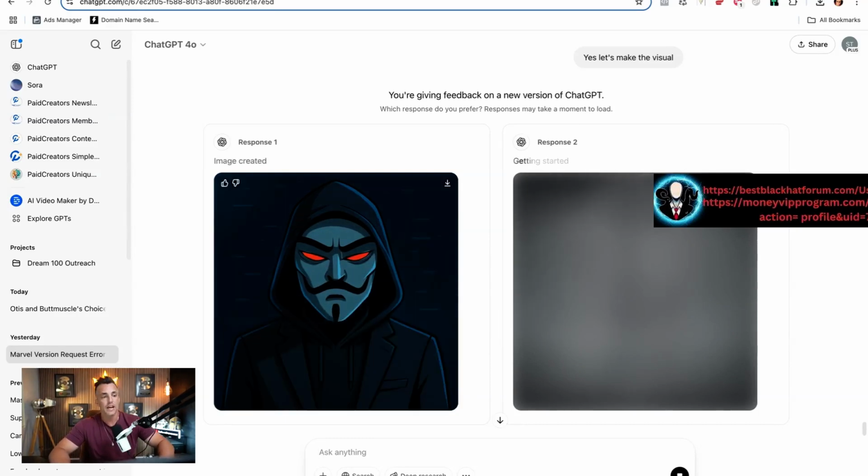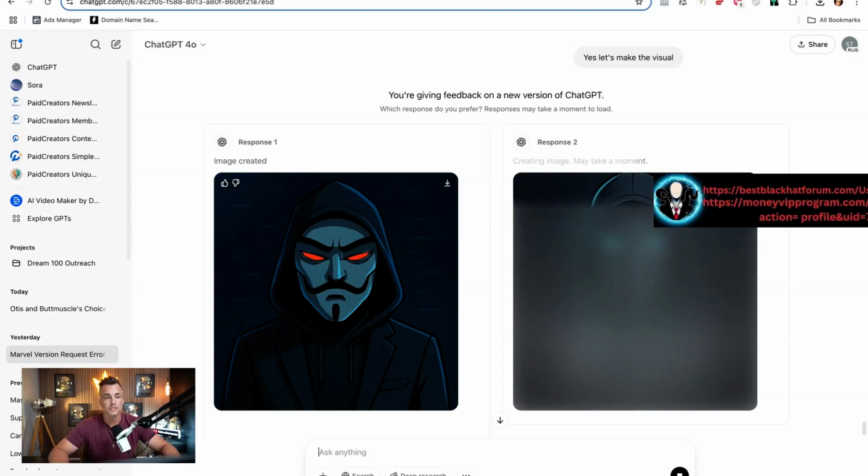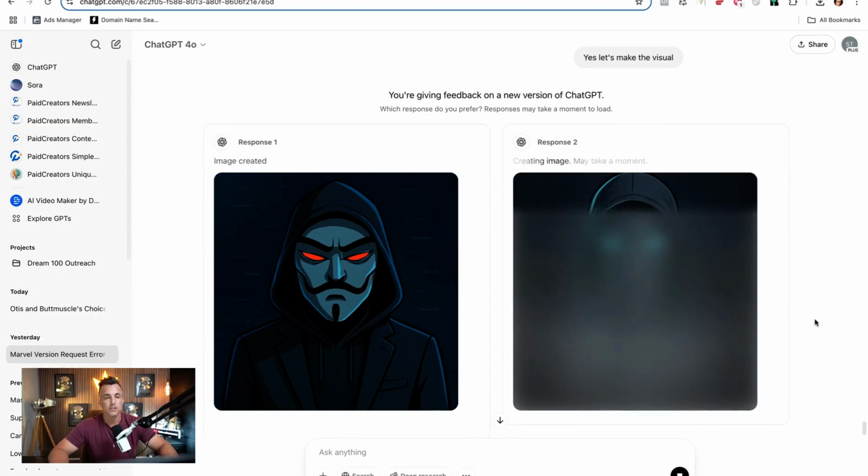So first off, we've got our first image. Looks awesome. Let's see what the second one does. First one I really like. This can be a character that I can use many, many a time, which I think is awesome. Let's see. They got this guy glowing over here.